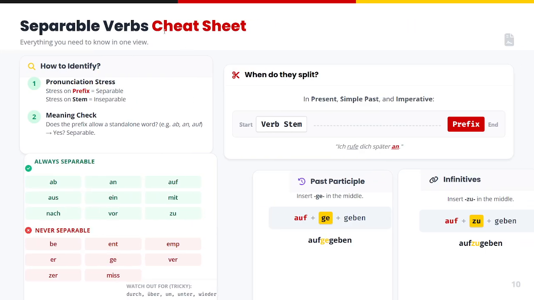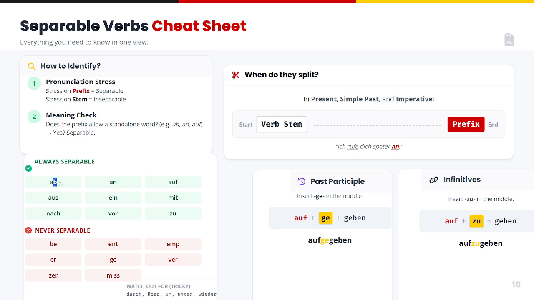Here we have the complete cheat sheet of the separable verbs. How do we identify the separable verbs? First step is the pronunciation stress. If the stress is on the prefix, it indicates that it is a separable verb. Whereas if the stress is on the stem form, it indicates that it is an inseparable verb. Second step is to check the meaning. Does the prefix allow a standalone verb or a standalone word? For example, ab, an, auf. It indicates that it is a separable verb.